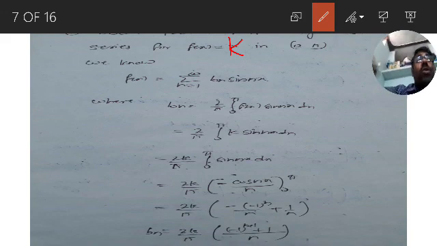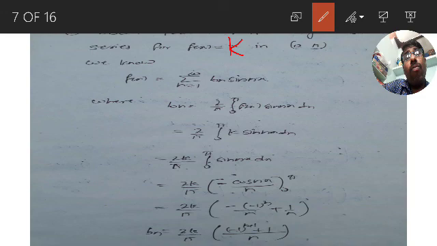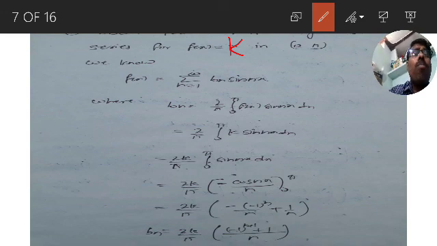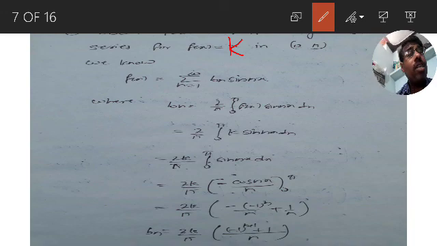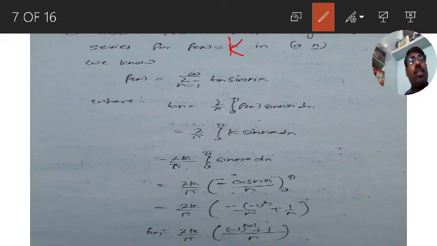f of x is equal to k in 0 to pi. So we are now going to find the sine series for f of x is equal to k. So what is Bn? Bn is 2 by pi integration 0 to pi k into sin nx, where k is a constant. K is a constant outside of the integration. So 2k by pi integration 0 to pi sin nx dx.